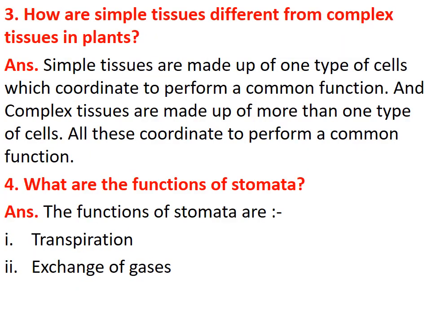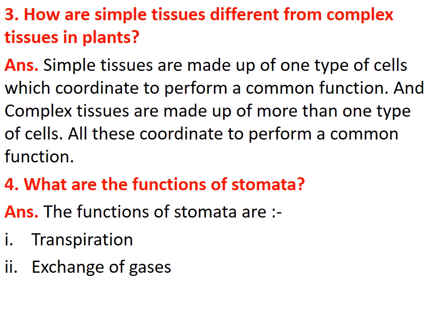Question number 3 was how are simple tissues different from complex tissues in plants? Answer. Simple tissues are made up of one type of cells which coordinate to perform a common function, and complex tissues are made up of more than one type of cells, and all these coordinate to perform a common function. Question number 4 was what are the functions of stomata?